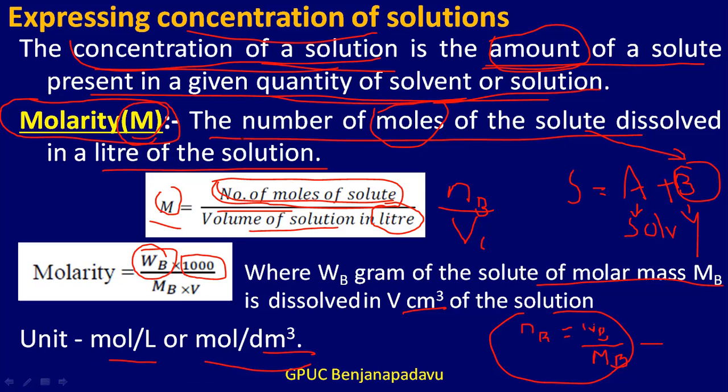So what is molarity? Molarity is the number of moles of the solute dissolved in a liter of the solution. This is very important: it is per liter of the solution.